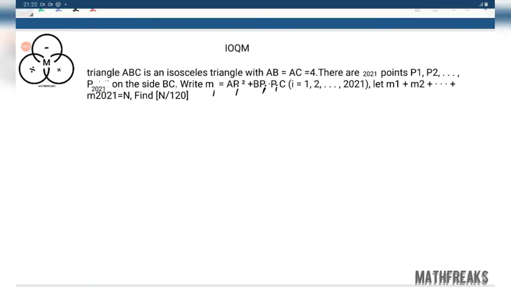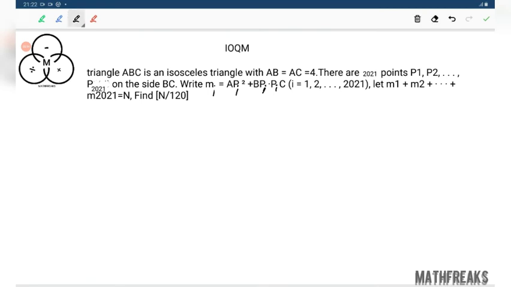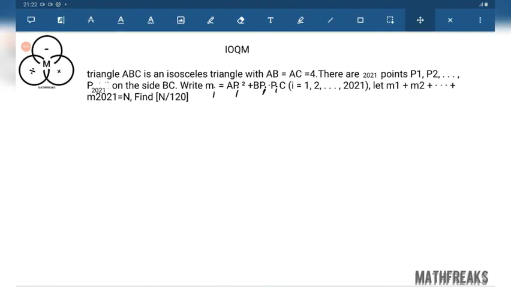Write Mi equals AP squared plus BP times PC. We need to find the value for only one such arrangement. Then only we would get the hundreds and 2021 or like that. Everything we can get from this. Let's try to solve it.